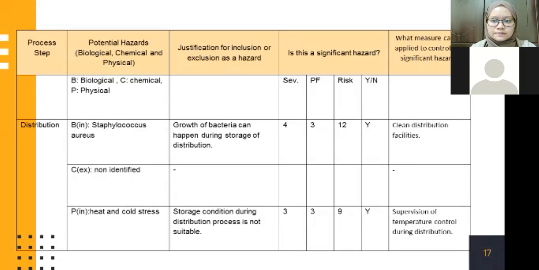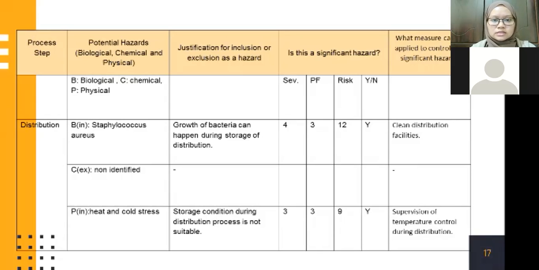And next is the chemical potential hazard, which is non-identified in this process because it is not likely to occur during distribution. And the physical potential hazard is heat and cold stress.